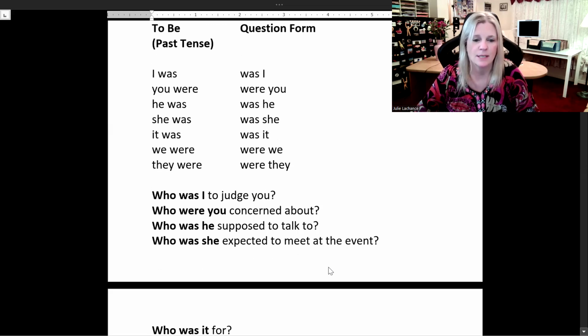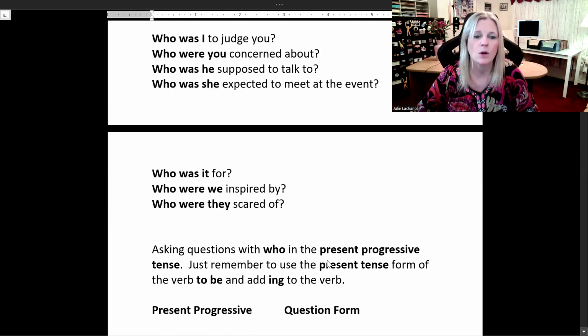Okay, some sample sentences in the past tense using who to form questions. Who was I to judge you? Who were you concerned about? Who was he supposed to talk to? Who was she expected to meet at the event? Who was it for? Who were we inspired by? Who were they scared of?